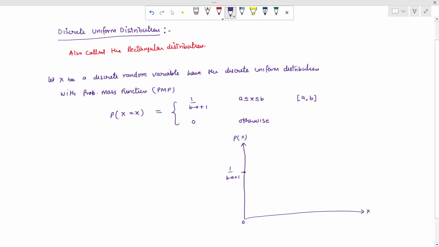We take the interval from a to b, with intermediate values a1, a2, a3, and so on.